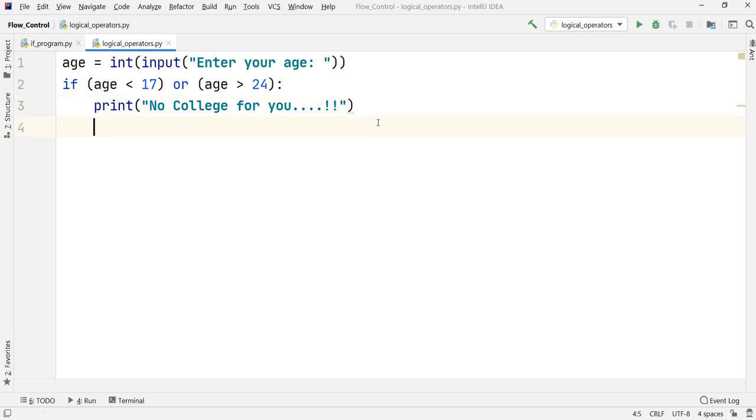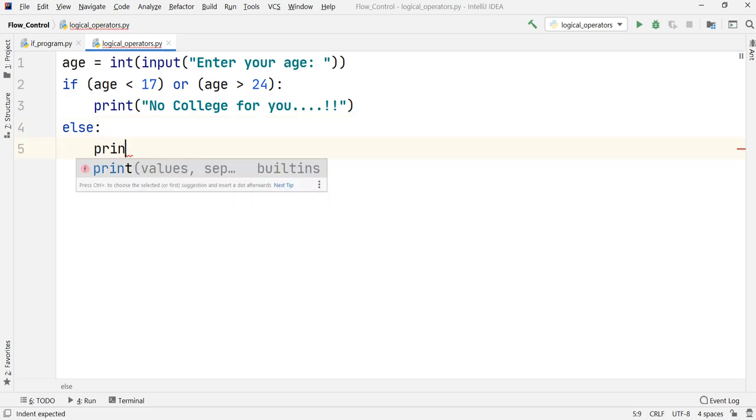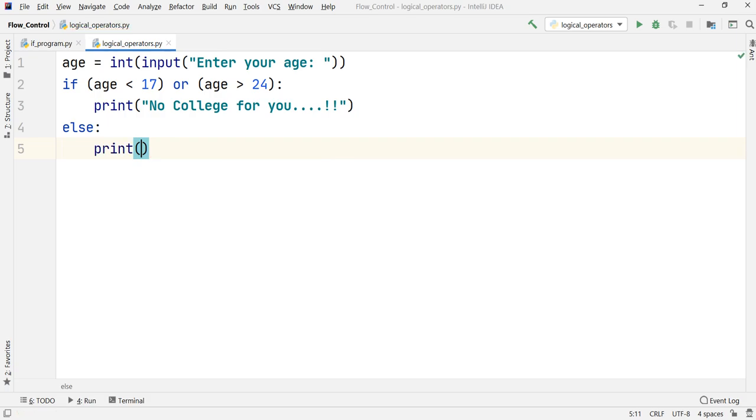And what we can otherwise do as well is that we can put one else condition as well. Okay, whereas in the else indentation we will put the earlier message that we had put. Okay, so I would say enjoy your college life. Okay, let us just put quotes, let's just put an exclamation sign around.